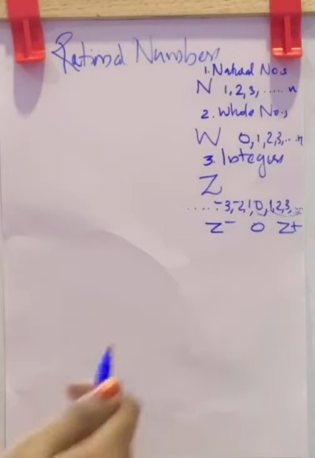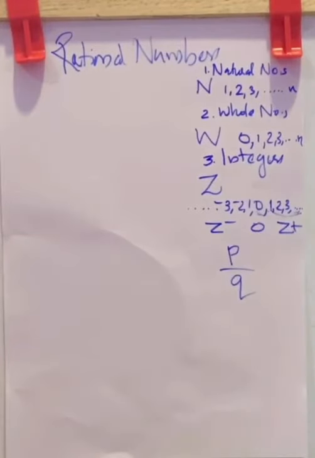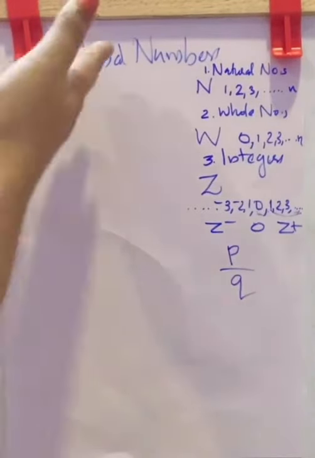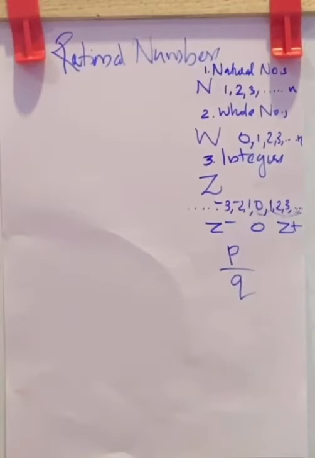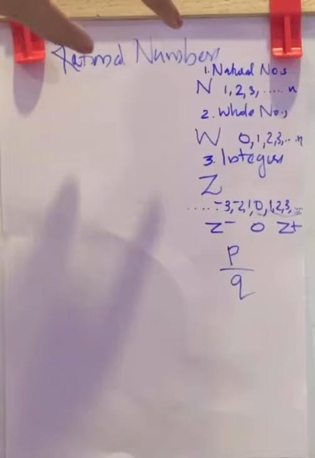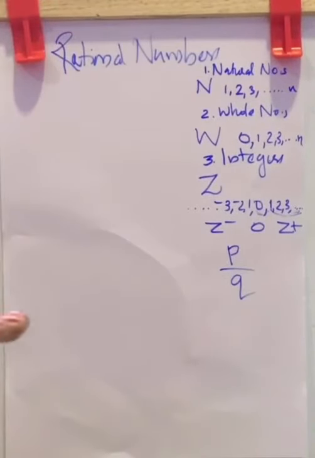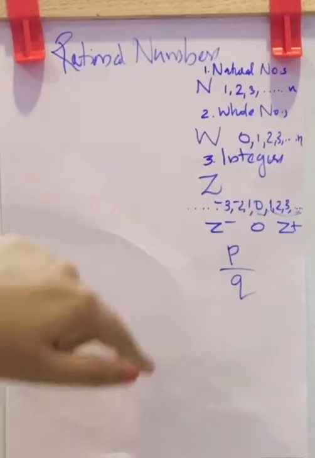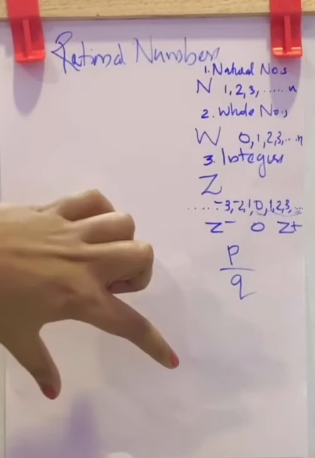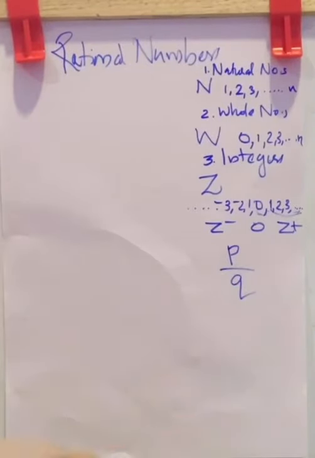That means there will be a numerator and a denominator. Real numbers are a fourth number system, of which this is a subsystem, that we will learn in higher classes.